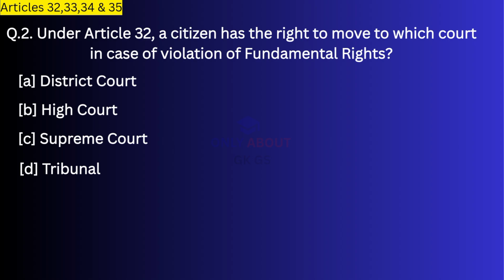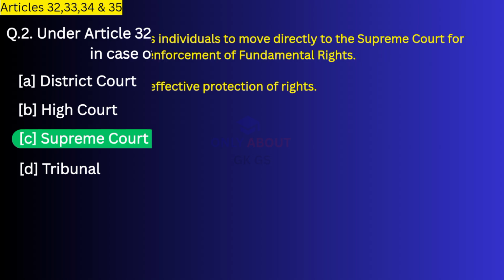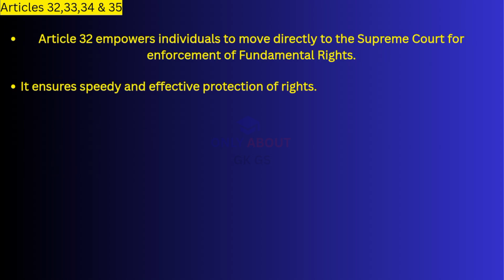Next question. Under Article 32, a citizen has the right to move to which court in case of violation of fundamental rights? Correct answer, Supreme Court. Article 32 empowers individuals to move directly to the Supreme Court for enforcement of fundamental rights. It ensures speedy and effective protection of rights.